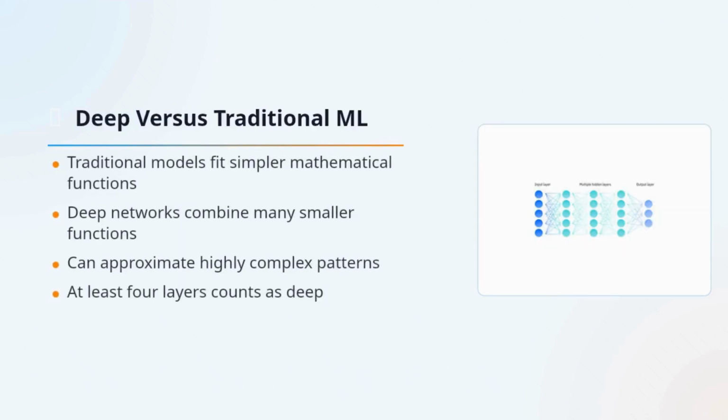A useful way to think about this is function fitting. Traditional machine learning may try to capture data using one simpler line or curve, but deep learning can combine many small adjustable pieces to match more complicated shapes. This is why neural networks are called universal approximators in theory. In practice, once a model has at least 4 layers, it is generally considered deep learning.